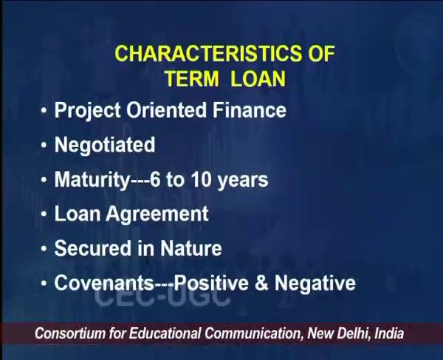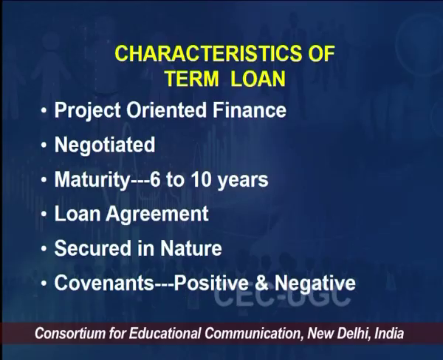So, if I talk about the characteristics of the term loan, primarily the term loan is project oriented finance, it is negotiated, maturity could be 6 to 10 years, a loan agreement is there, it is secured in nature, and it may have covenants, positive and negative.